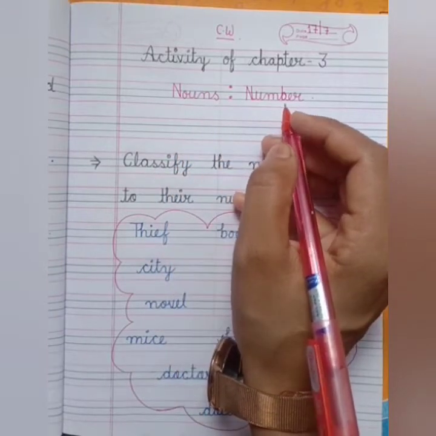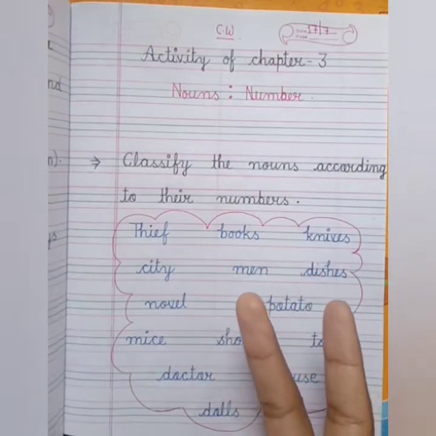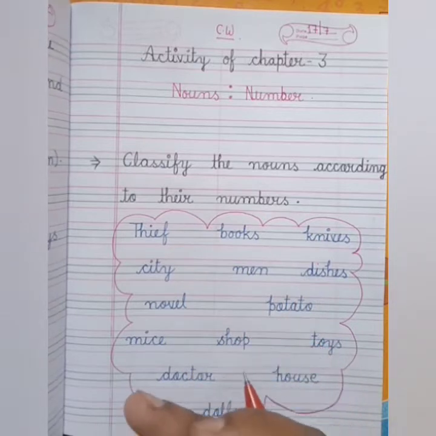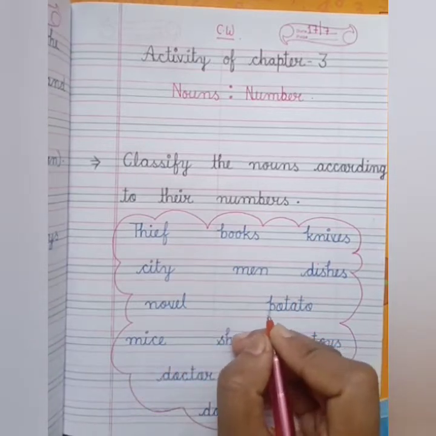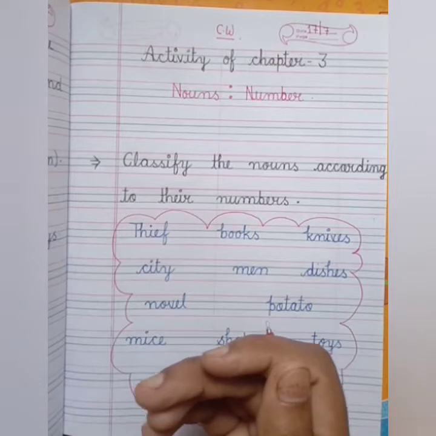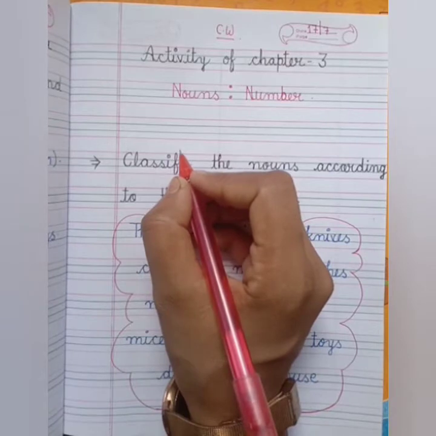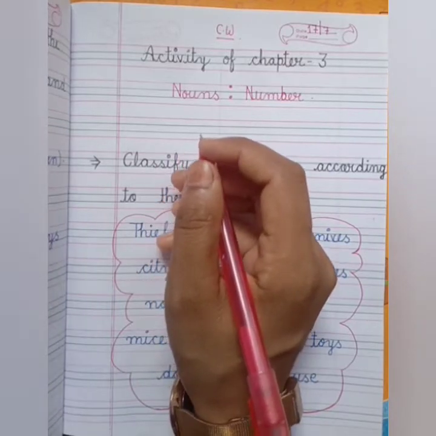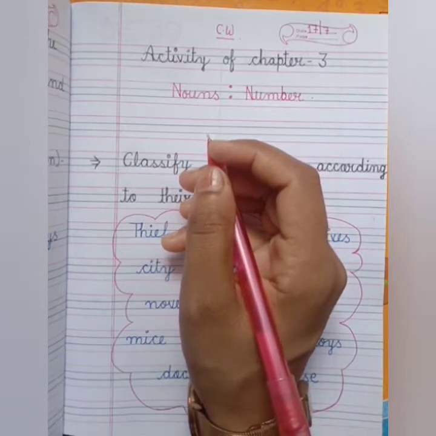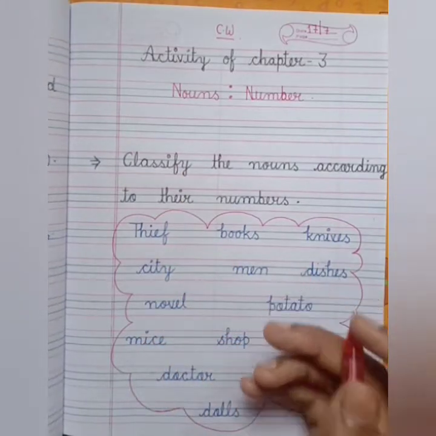nouns, number. I have told you that there are two types of numbers, singular and plural. What are singular nouns? When we talk about any single noun, it is called a singular noun. For example, I told you boy, ball, toy, dog, etc. And plural nouns, when we talk about more than one noun, are called plural nouns. Okay, for example, boys, balls, toys, dogs, etc.